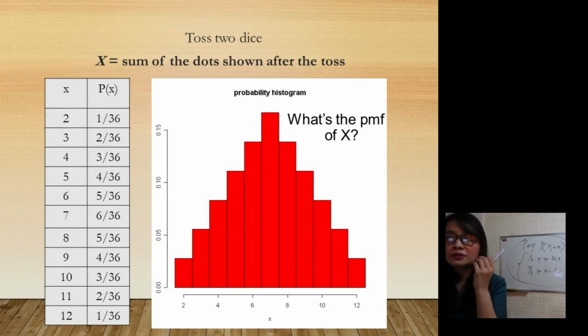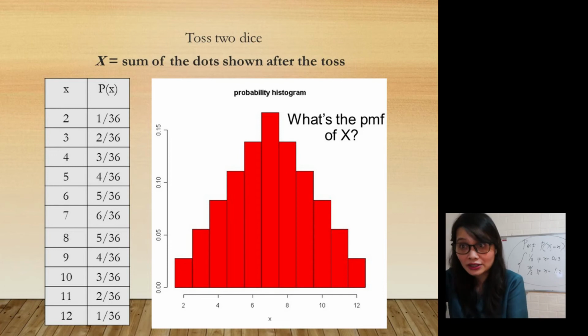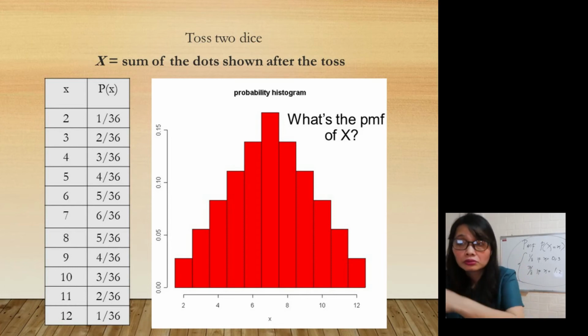So the probability of getting 2 as the sum is 1 out of 36. Miss, why is it 36? Because you're referring to 2 dice, so it's 36. The probability of getting the sum of 2 is 1 over 36. What is the probability of getting the sum of 3? That would be 2 out of 36. What are those? It can be 2, 1 or 1, 2.